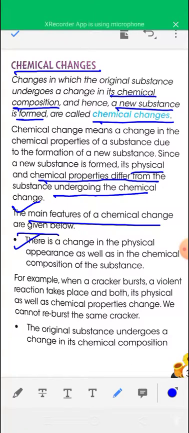So in a chemical change there is a change in the physical appearance as well as in the chemical composition of the substance.